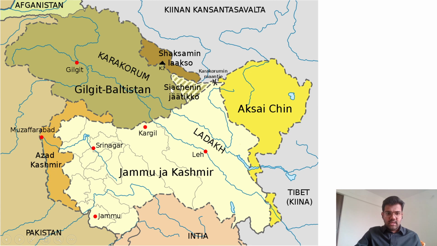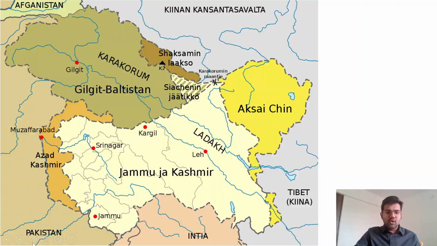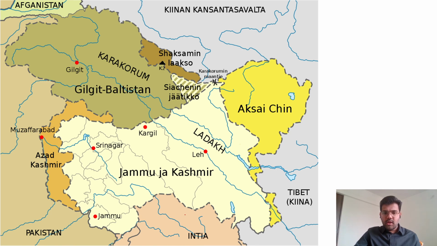Now we will see which passes are encountered on certain routes. When you are moving from Manali to Leh, you will first get Rohtang Pass, which we will discuss in our next lecture, then Baralacha La Pass, then you will come to Leh. When moving from Jammu to Srinagar, there is one pass called Banihal Pass.